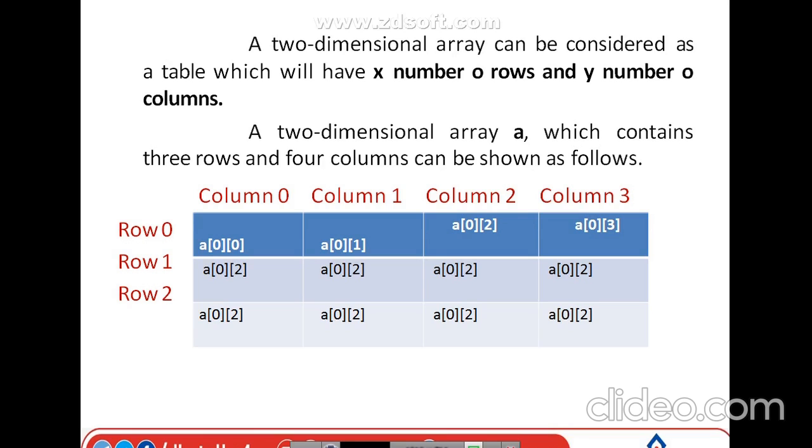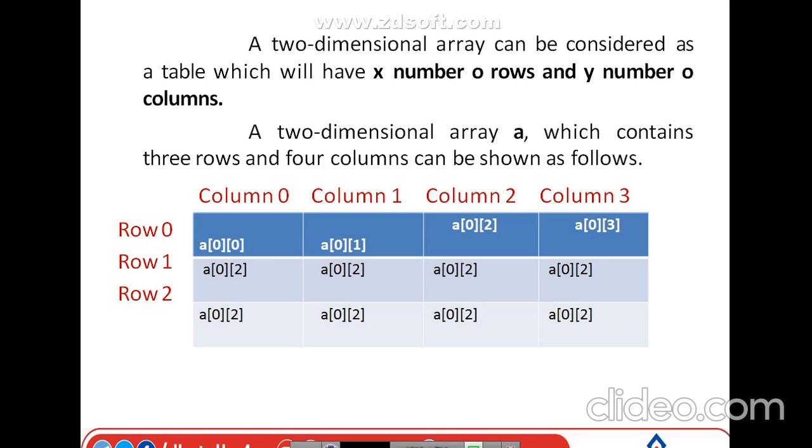Here the first thing is that each and every row starts with 0, and at the same time each and every column starts with 0. The 0th row, first row, second row, and the 0th column, first column, second column, third column, like this. In this table, how are we going to represent each and every value? The first value is row 0, column 0. We represent it as a of 0, 0. It is nothing but the value present in the 0th row and the 0th column. So the first index value is the row and the second index value is the column.